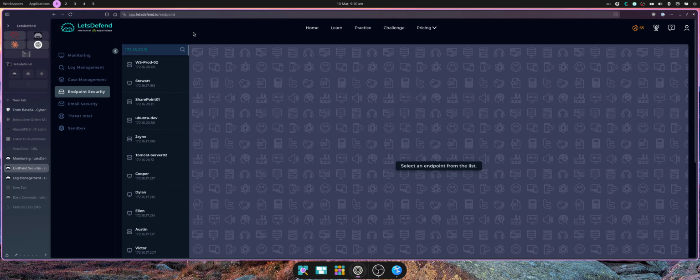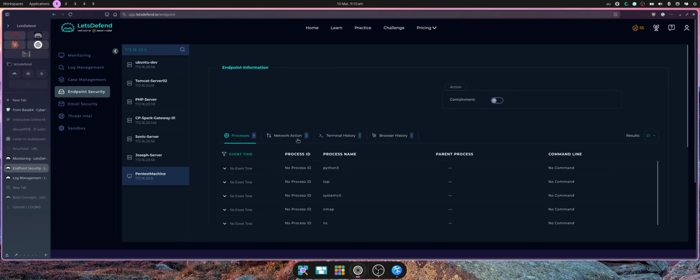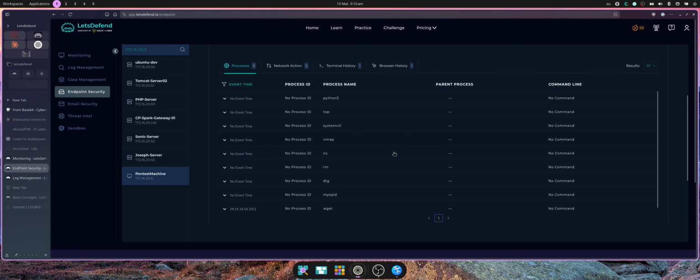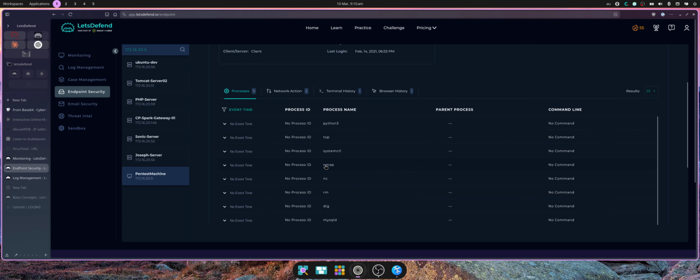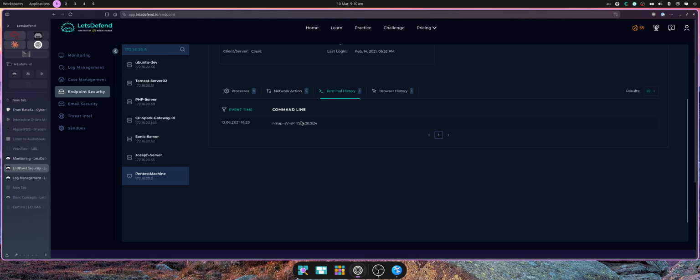If we look at the endpoint, Pentest machine, so it is a machine on our network. Processes, we see the Nmap running, and so they've tried to scan the local network, like 255 IPs in the 172.16.20 range.